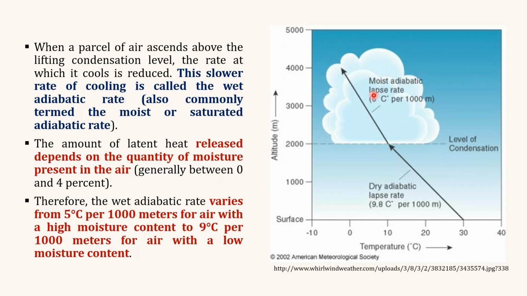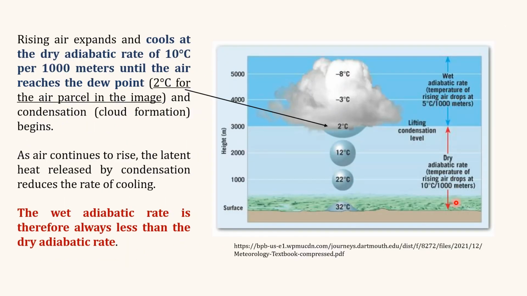Therefore, the wet adiabatic lapse rate varies from 5 degrees Celsius per 1000 meters for air with high moisture content to 9 degrees Celsius per 1000 meters for air with low moisture content.